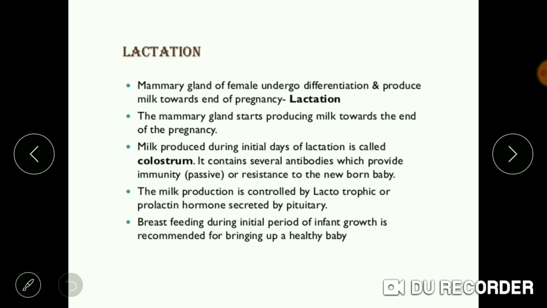Now the changes occur in the mammary gland after the period of parturition. The mammary gland of the female undergoes differentiation and produces milk towards the end of pregnancy. Milk produced during the initial stages of lactation is called colostrum, and it contains several antibodies which provide immunity to the newborn baby.